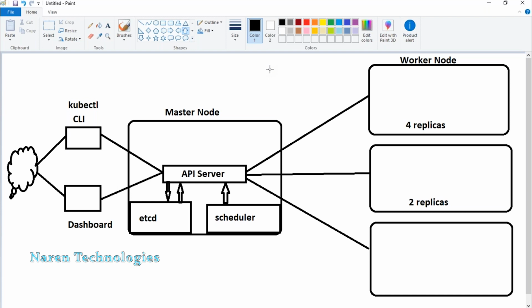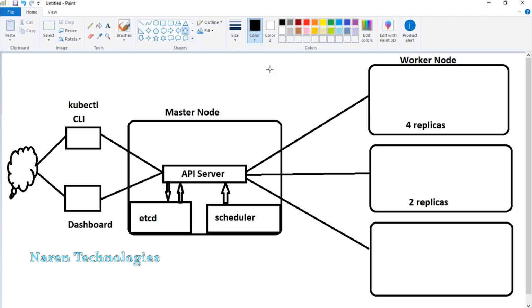All right. Now moving on to the third component. Guys, Kubernetes has a beautiful feature called self-healing. For example, in this scenario, we are running with 6 replicas, that means 6 containers or 6 pods. Now, for any reason, if one replica is down, it should immediately bring up an alternate replica, because Kubernetes by default maintains the desired state.